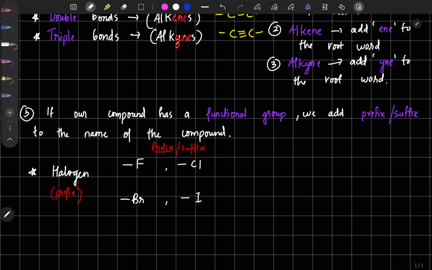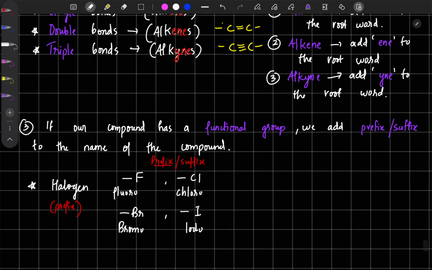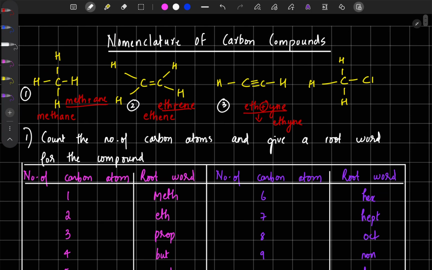So the prefix is, if there is F substituted, we have to name it fluoro, then chloro, then bromo, then iodo. So these are the prefixes that we need to give if this is present. Let us do the first example. So look at our first compound.